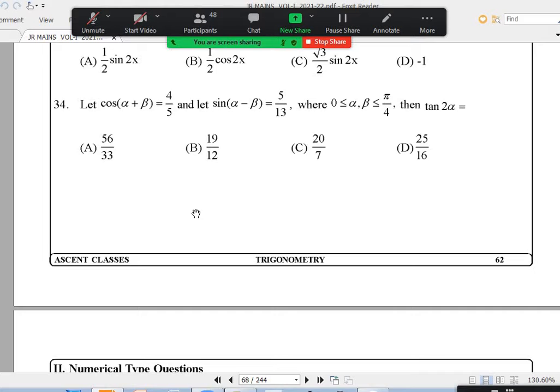Okay. 34. Relatively easy one. Anybody doubt about 34? No, sir. After this, you may have doubt. Okay.